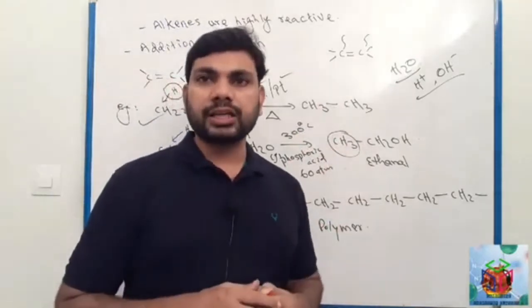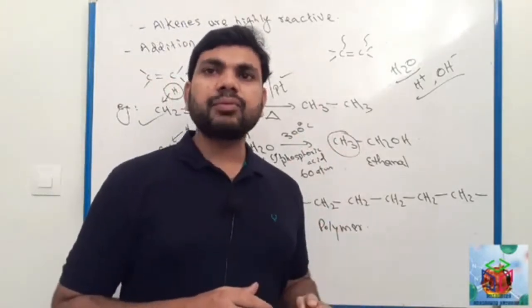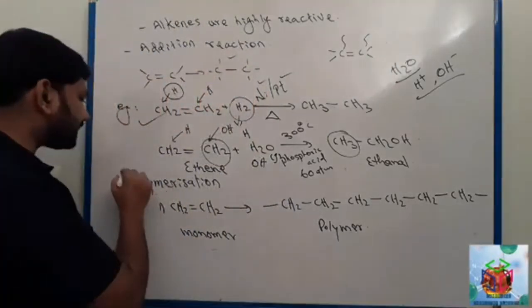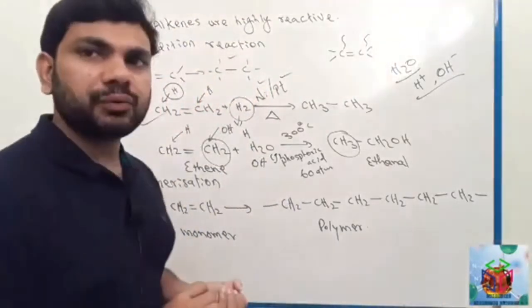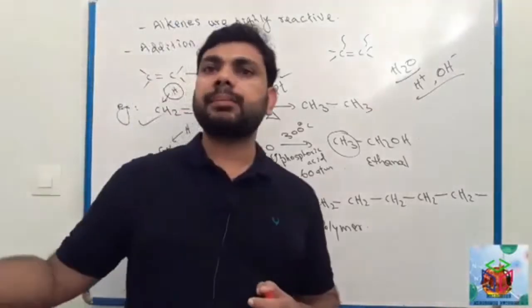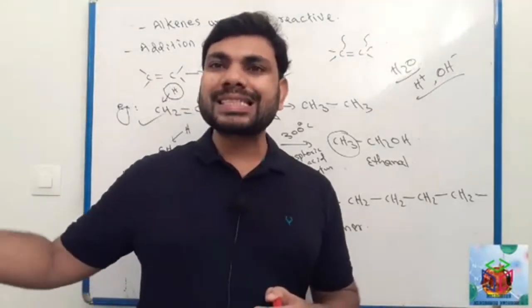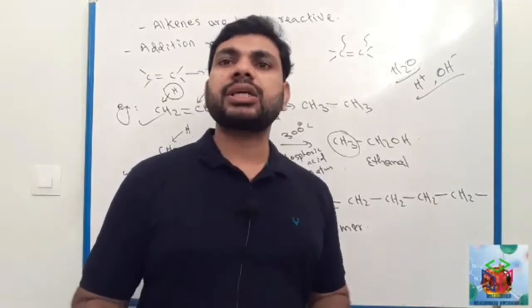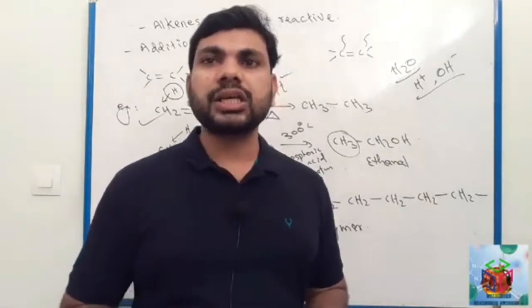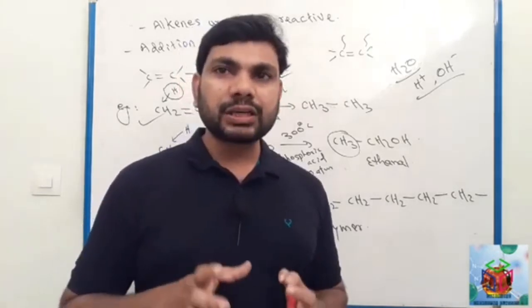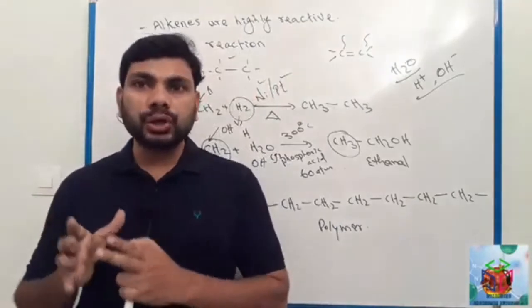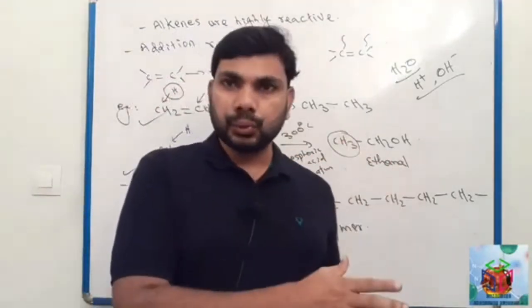Another example for addition reaction, see here, polymerization. We will study polymerization in more detail later. Now you just understand that polymerization reaction is an example of addition reaction. Polymerization reaction means many small units join to form big molecules.